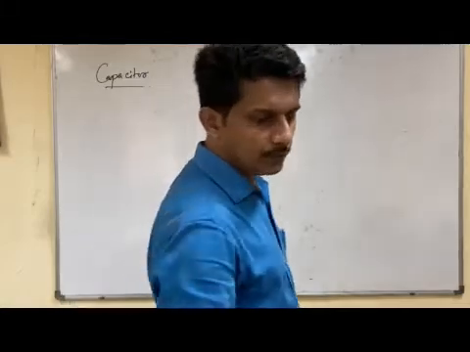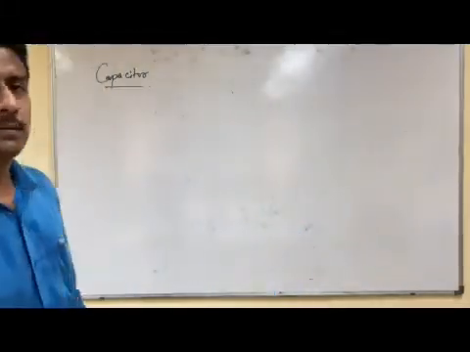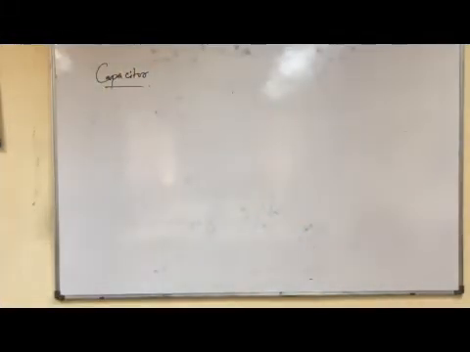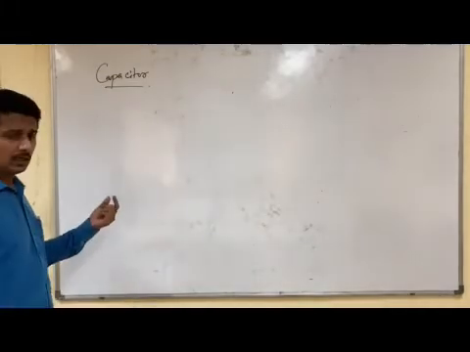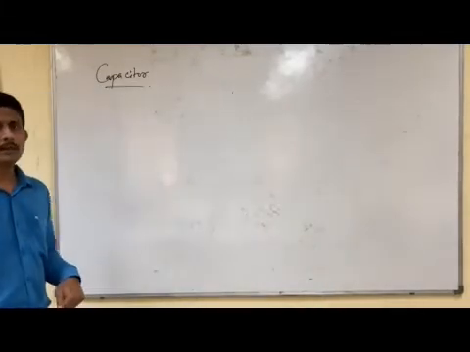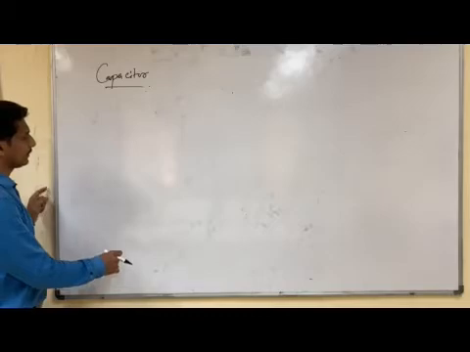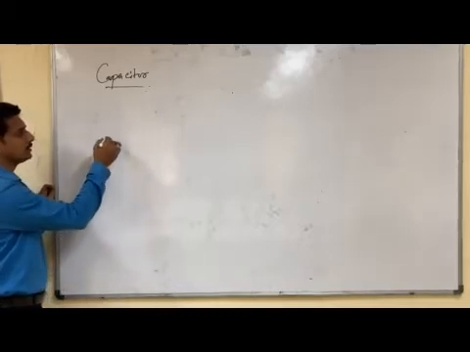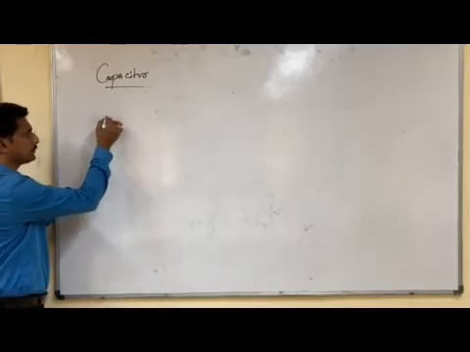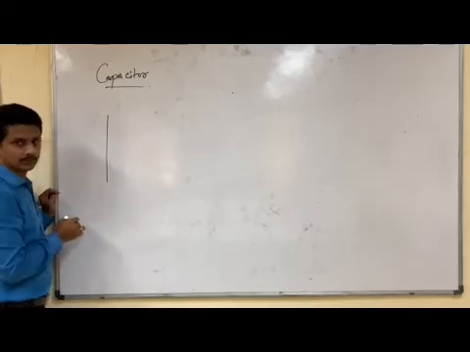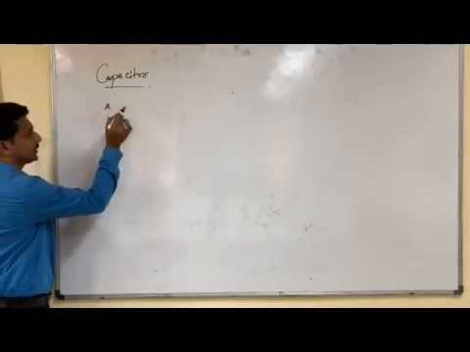Along with this, we have to understand what is the principle of a parallel plate capacitor. Let us see the principle of a parallel plate capacitor. When we are considering the case of a capacitor, suppose there are two plates, two conductors.